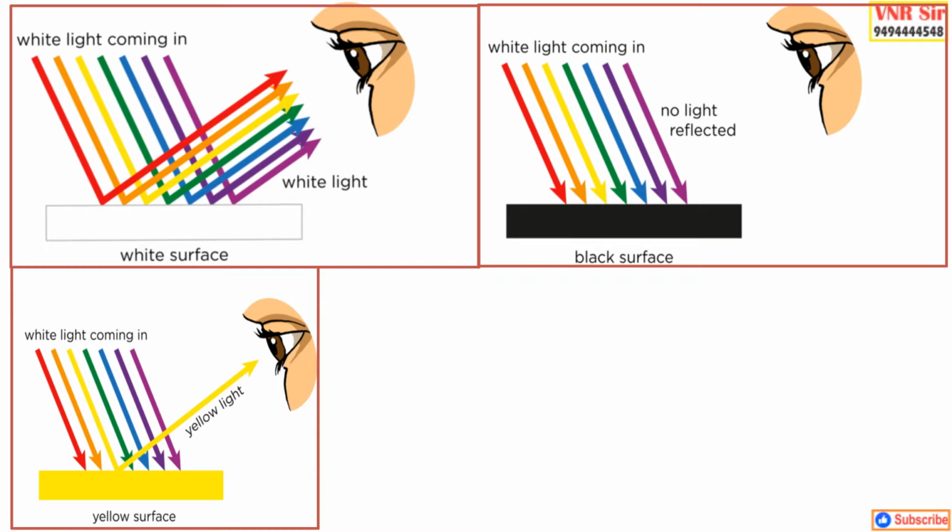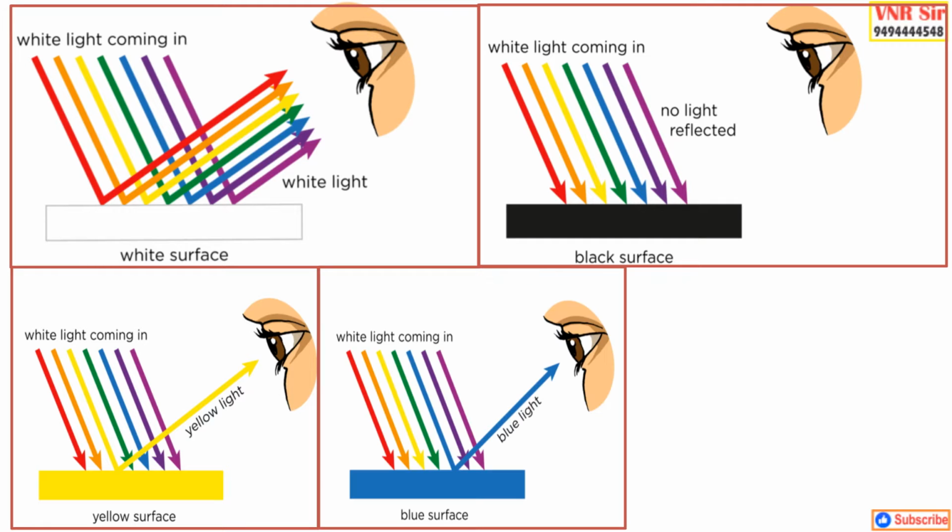So how do objects appear yellow in color? When light falls on these objects, only yellow color will be reflecting. All the other colors are absorbed by the surface. So only yellow is reflecting back, so that the object appears as yellow, because yellow light is reaching our eye, so that it appears as yellow. So what about blue? Can you explain?